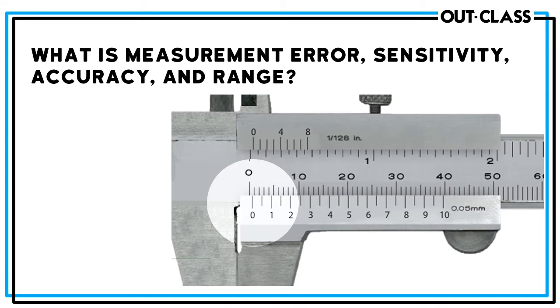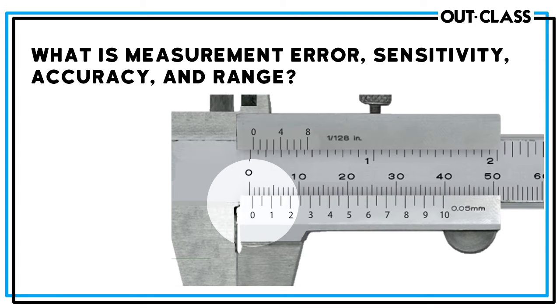Okay, now that we know our ABCs of how to measure things, life gets a little bit more complicated, because what is a good measurement versus a bad measurement? How precise can a measurement be? What does accuracy mean? What does it mean to say that your measurement has a range?